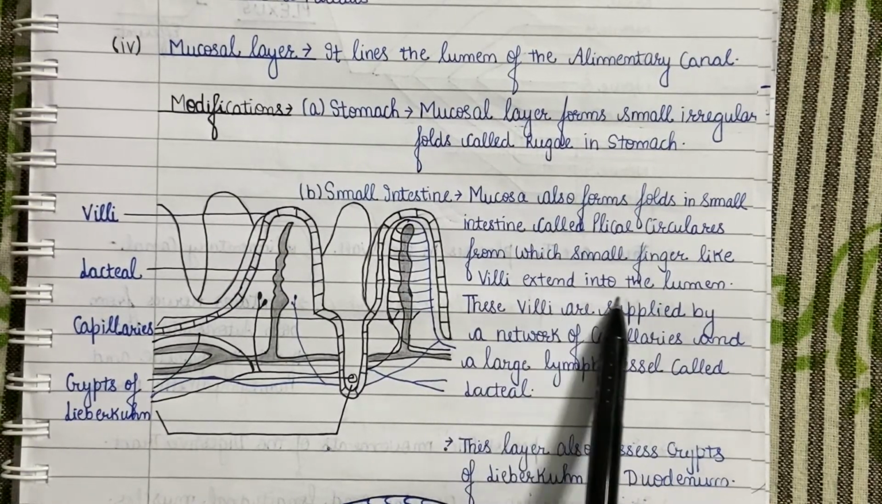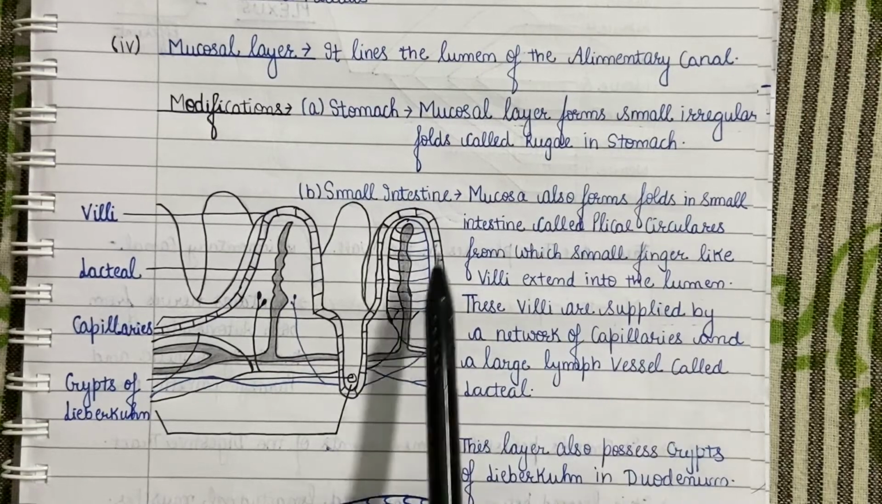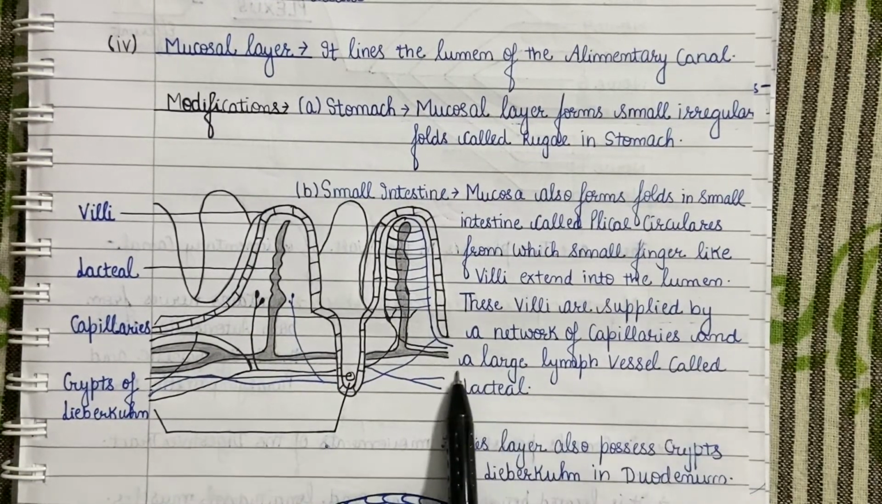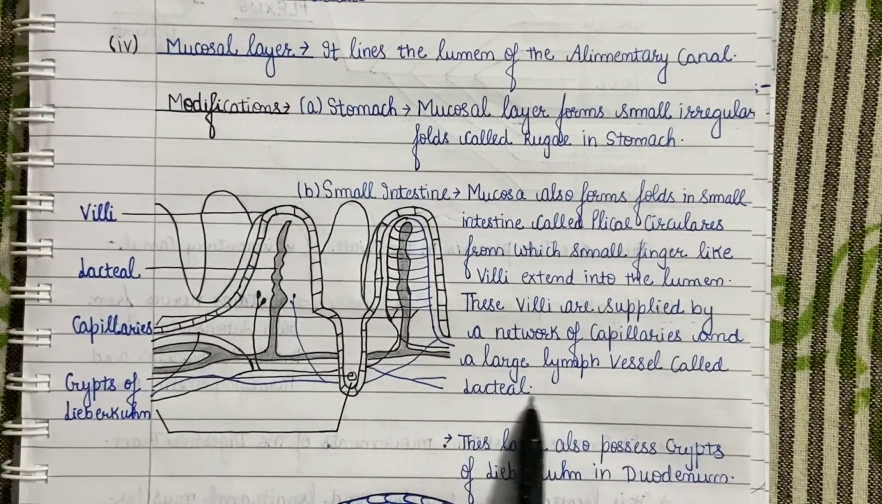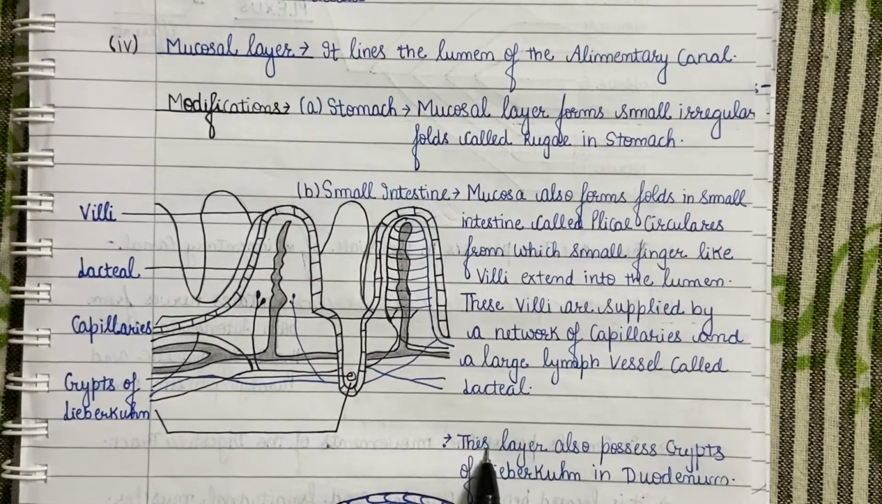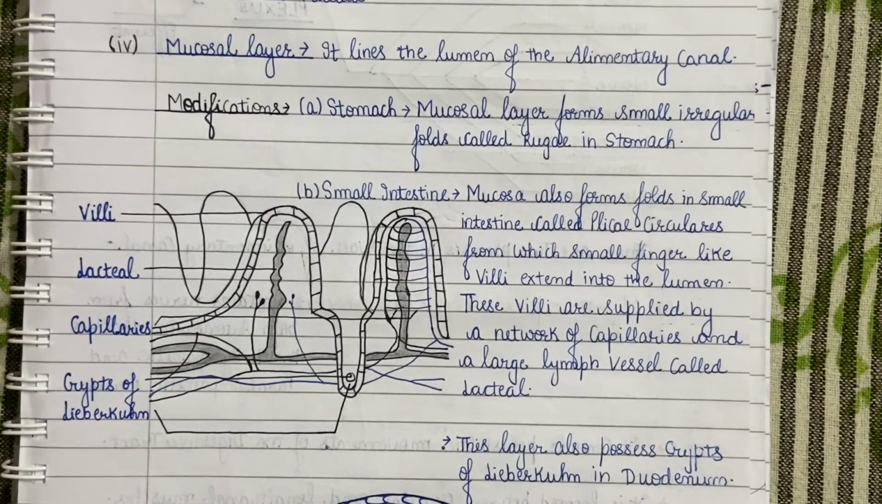Further, the cells lining the villi form various smaller microscopic projections called microvilli, which help in greatly increasing the surface area of the absorptive surface. These villi are supplied by a network of capillaries and a large lymph vessel called lacteal. In duodenum, the base of the villi extends deep and invaginates the mucosa. The crypts or the space so formed between the base of the villi are called crypts of Lieberkühn.